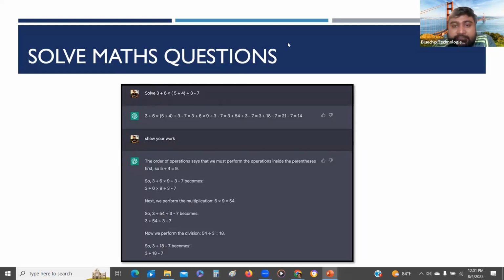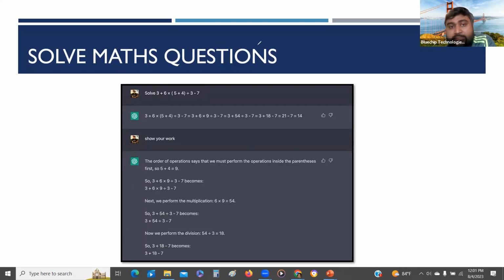So math question, you can ask a question like this. Again, specify for any technical advanced mathematic problems. But here the best thing is show your work. Show your work as I mentioned, you can see it's going to explain how it's come up with the answer. So that's one of the best things.